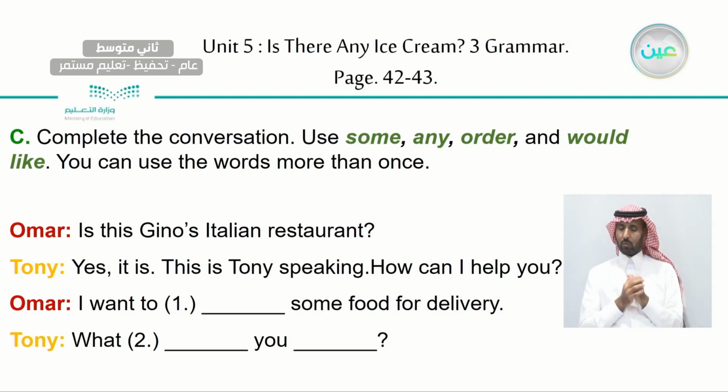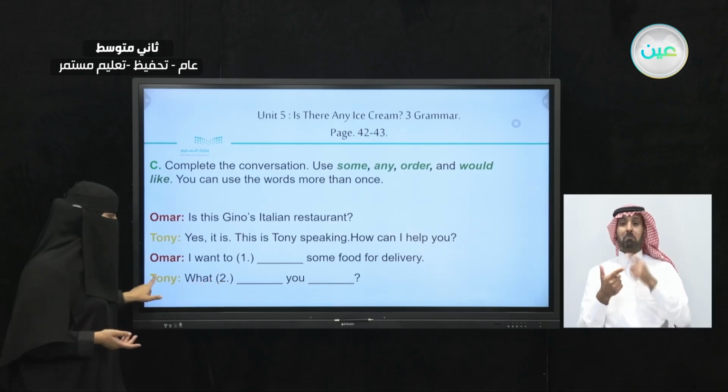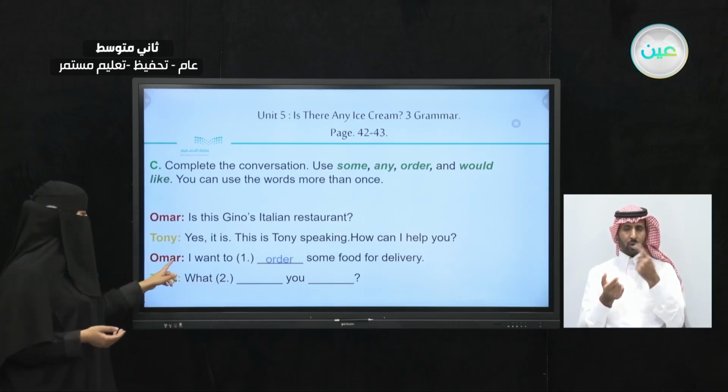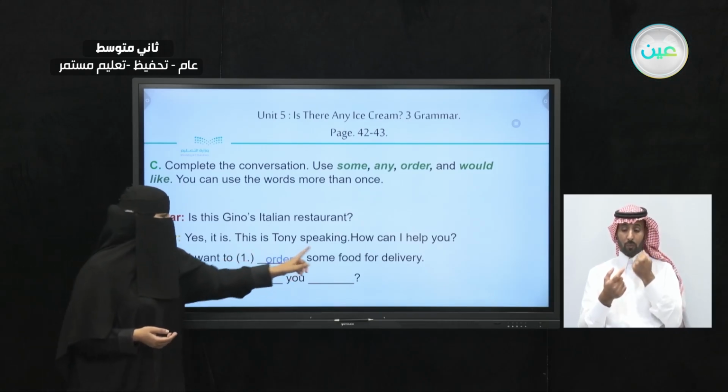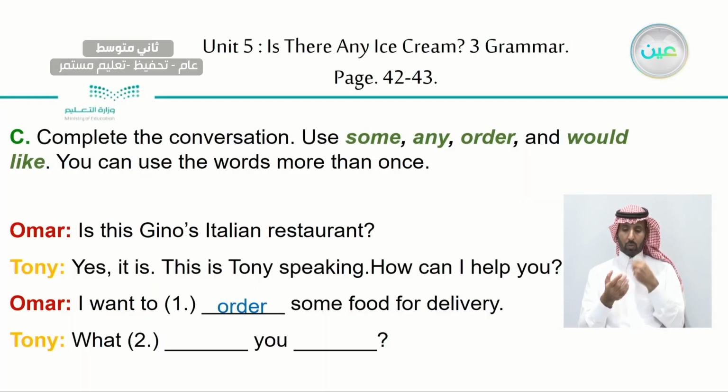So he's asking, "Is this the restaurant?" And he said, "Yes, what would you like to order?" So the correct answer here is, I want to order some food for delivery.